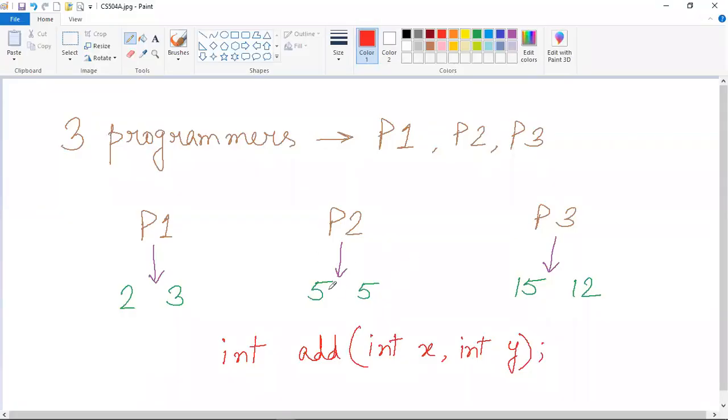Now in all these three cases, what these programmers will do is implement this method in their subclasses. That implementation means that they will actually override this method signature that has been given to them in a superclass.